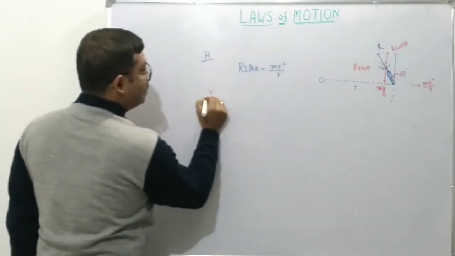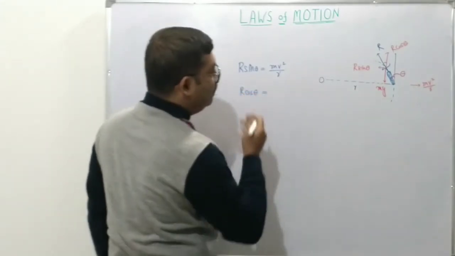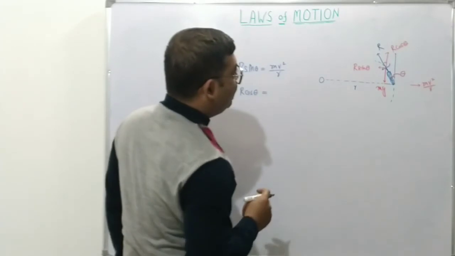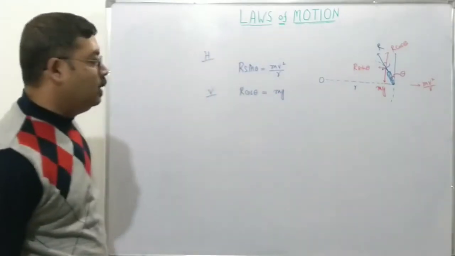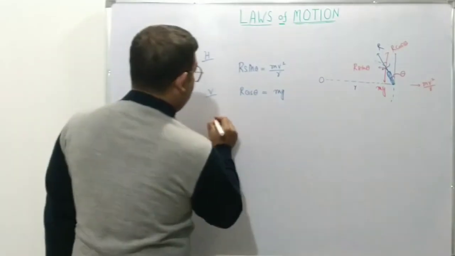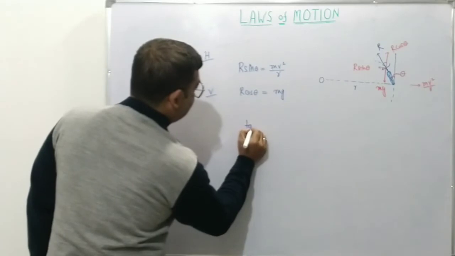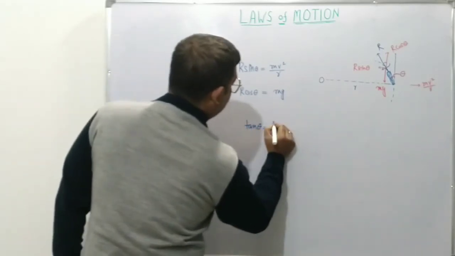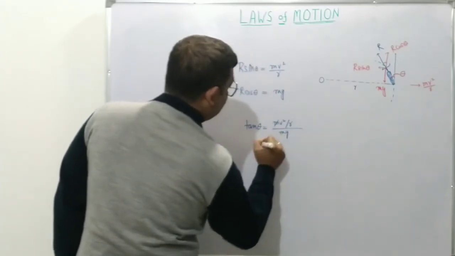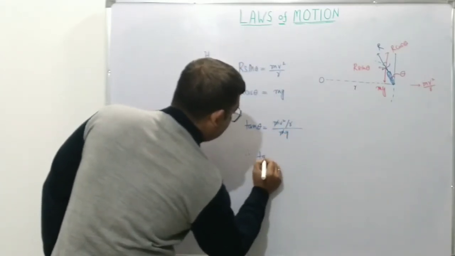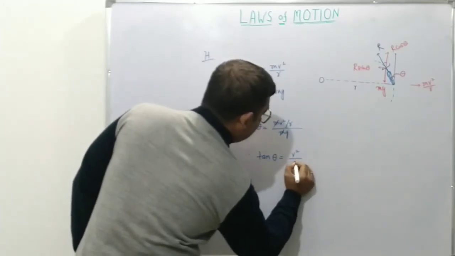In the vertical direction, clearly R cos theta equals mg. If I divide this equation by this equation, we get tan theta equal to m v square by r whole thing divided by mg. So the m cancels, therefore tan theta equals v square by rg.